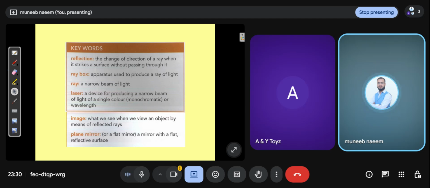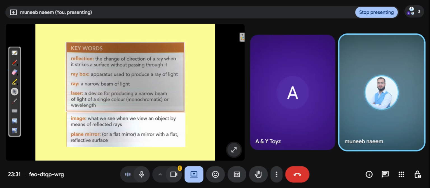Laser: a device for producing a narrow beam of light of a single color, monochromatic or single wavelength. I already told you about the laser in the previous slide when we discussed the monochromatic definition. Image: what we see when we view an object by means of reflected rays. This is the image, when the observer sees the image of the object.